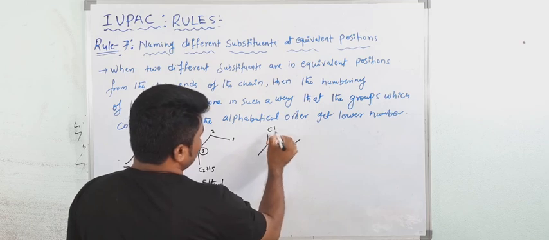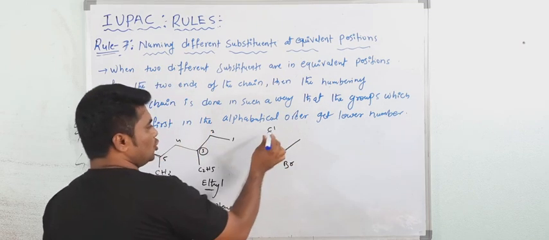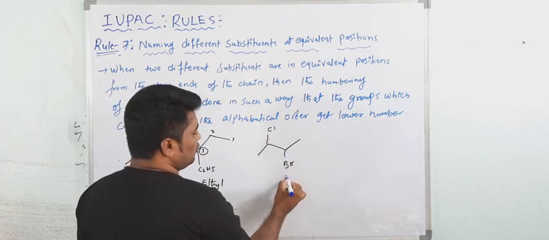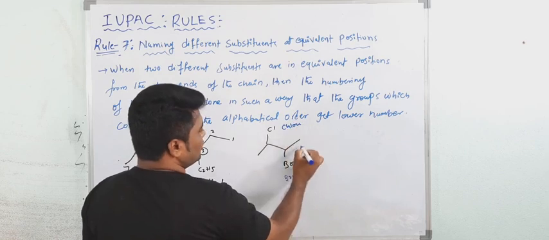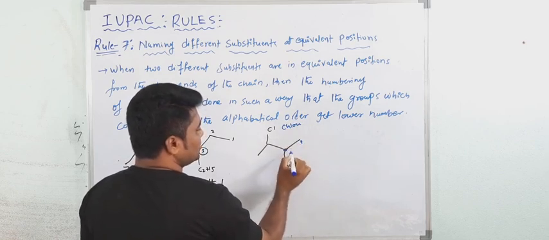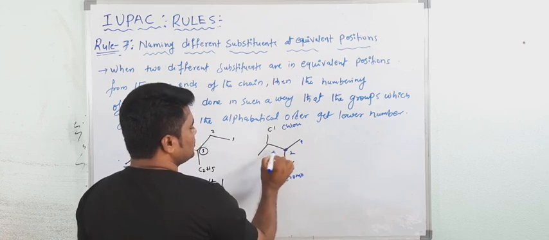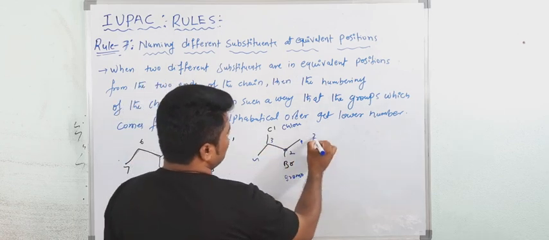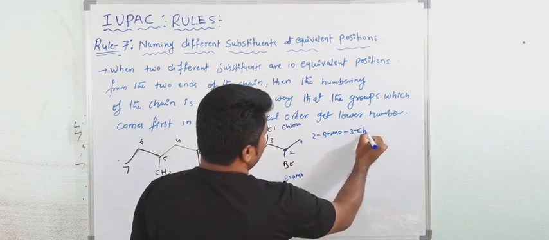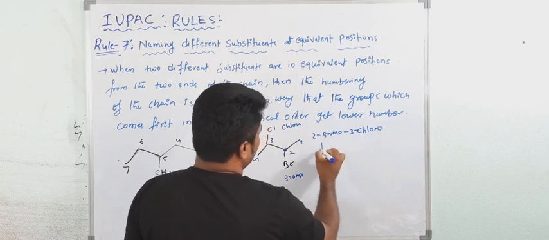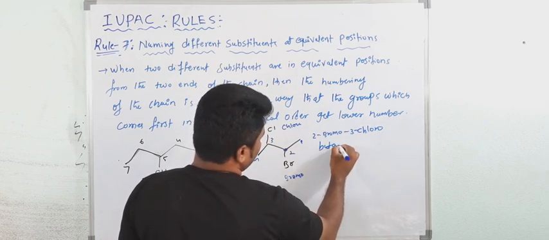Okay, one more example. See, this is Cl and this is Br. So numbering starts from what? This is chlorine, this is bromine. So bromo, B comes first in the alphabetical order. This is chloro. So numbering starts from this side, because they are equivalent positions, 1, 2 and 1, 2. So this comes first, 1, 2, then 3, then 4. So this is 2 bromo and 3 chloro, butane.